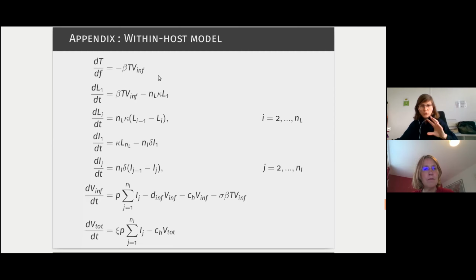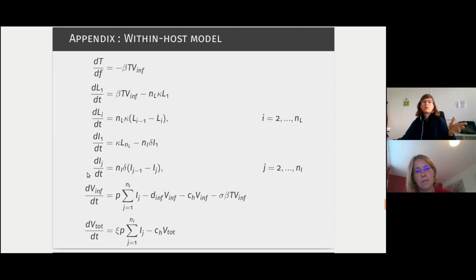So just to sum up quickly, it's called the target cell limited model because the susceptible target cells only get depleted. This is because we're dealing with an acute infection, which is quite fast. And also it's a way to take into account the susceptibility of cells that might decrease over time. Implicitly, it's assuming that the immune response might act on this susceptibility, even though we don't include explicitly the immune response in any of the compartments.